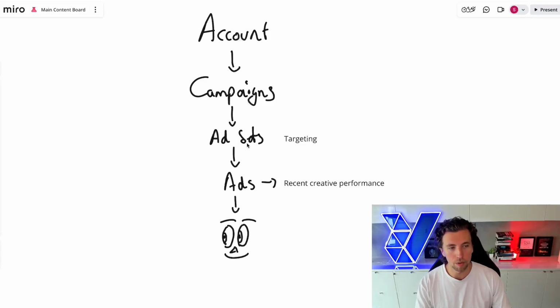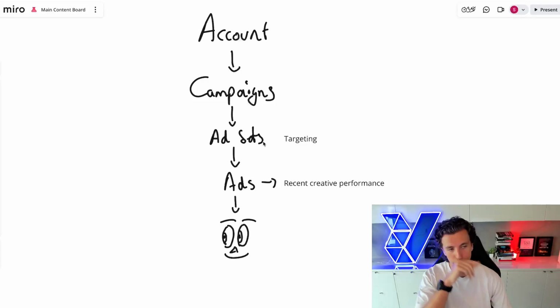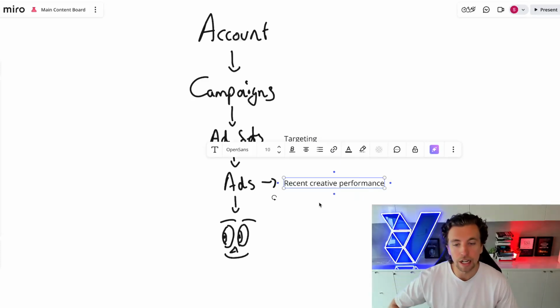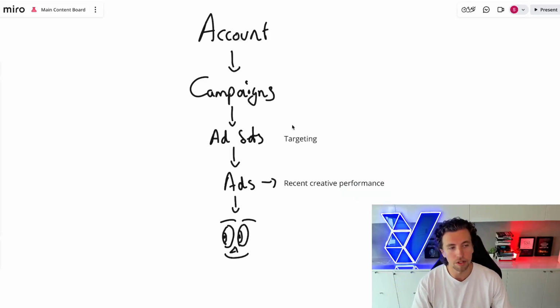And so when you go and make a massive budget change, for example, it's going to impact and change who we're going to be targeting. It's not going to be changing recent creative performance and the determination of which creative to serve to those individual users. So these decisions are being made separately.